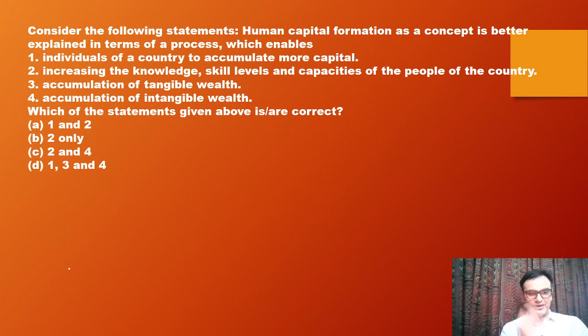Moving on. Next one. So consider the following statements. Human capital formation as a concept is better explained in terms of a process which enables individuals of a country to accumulate more capital. No, that is not that. It's only money related things. Increasing knowledge and skill levels and capacities of people of the country. Yes. Accumulation of tangible wealth. No, it is same as one. Accumulation of intangible wealth. Yes. So therefore the answer for our question is C, 2 and 4.